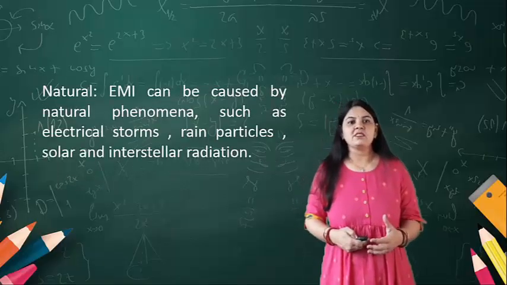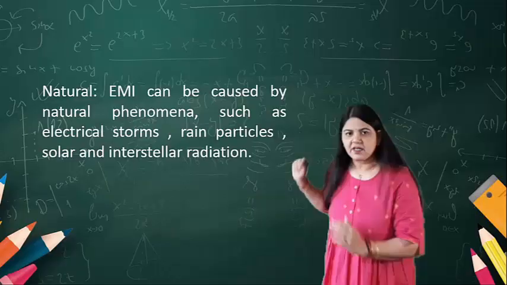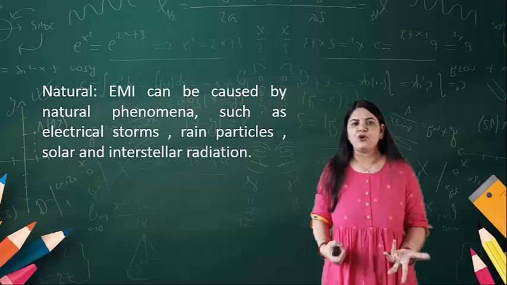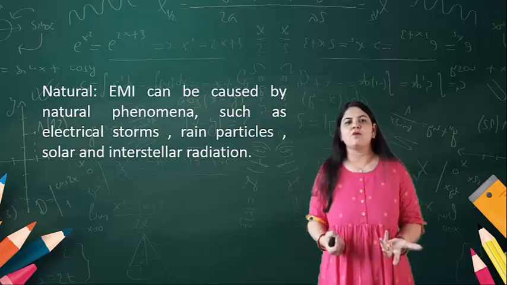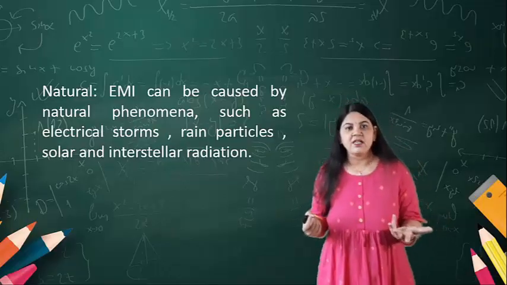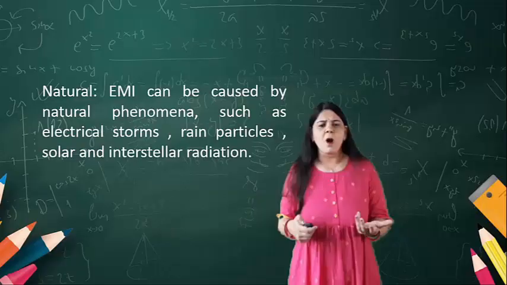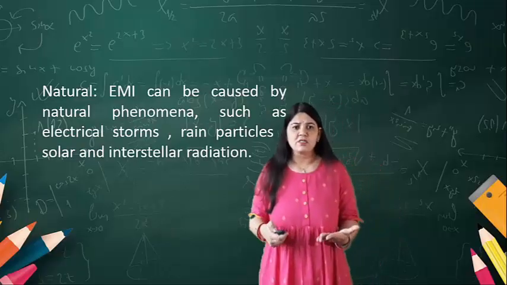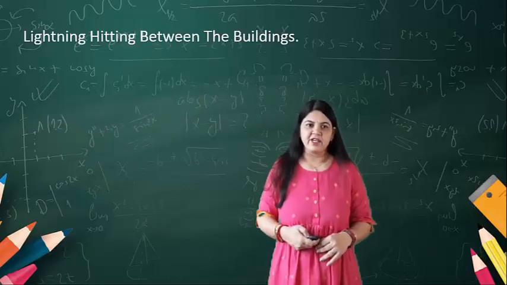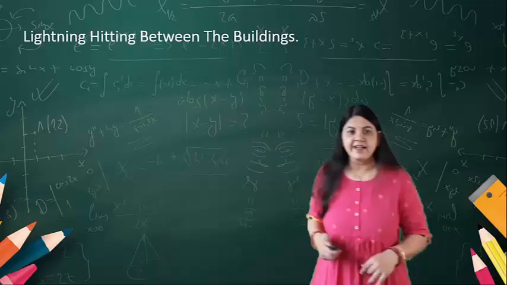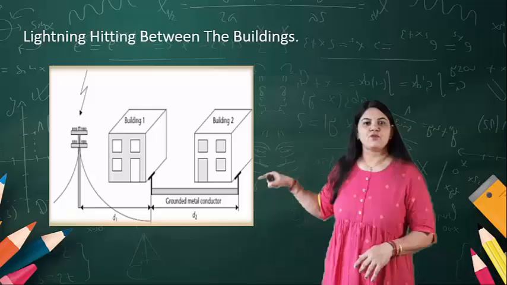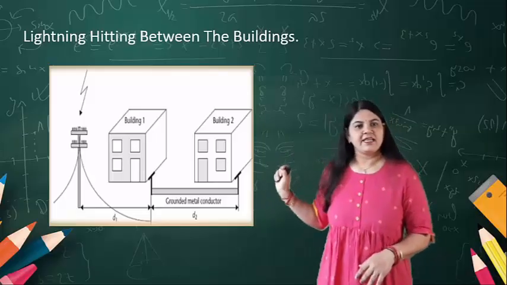Another one is natural EMI. Natural EMI comes from natural phenomena like electrical storms, rain particles, and solar and interstellar radiation. So these are all the sources by which we have electromagnetic interference. For example, lightning hitting buildings is how electromagnetic interference can arise.